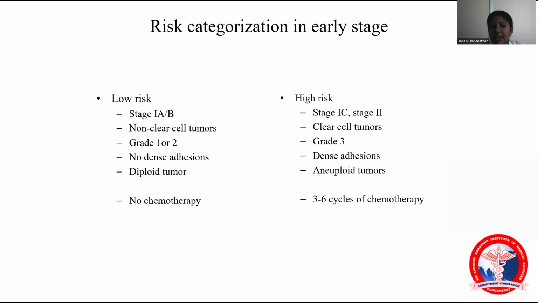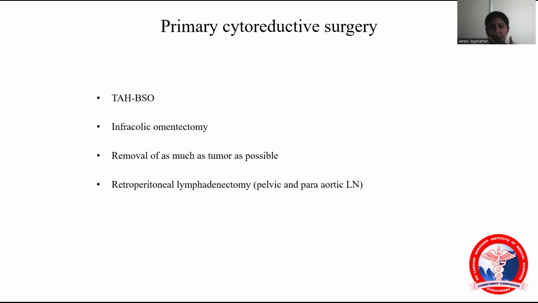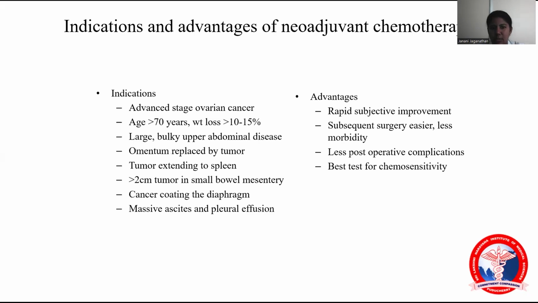Low risk is stage 1A and 1B with grade 1 and grade 2, which are non-clear cell tumors. There are no dense adhesions, and it does not need any adjuvant chemotherapy. Surgery alone is enough. That's all. There is no chemotherapy. In high risk carcinomas like stage 1C, stage 2 and grade 3, after surgical staging, the patient has to be treated with 3 to 6 cycles of chemotherapy. So, primary cytoreductive surgery, we have told: TAH-BSO with infracolic omentectomy with lymphadenectomy, removal of as much tumor as possible.